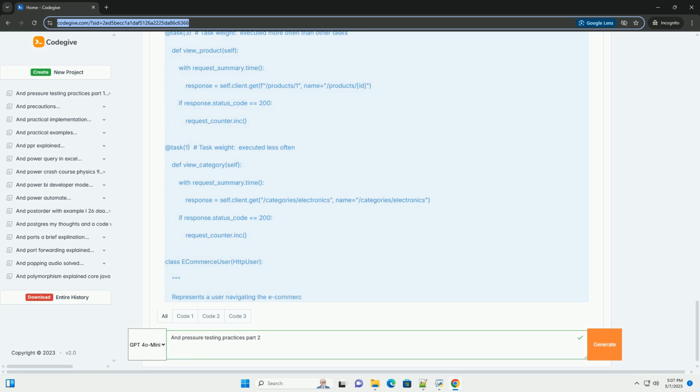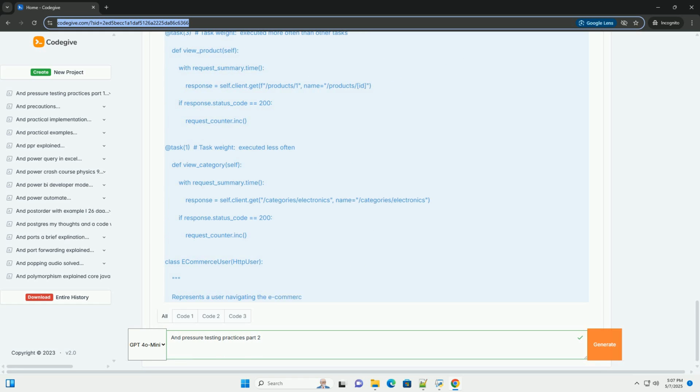Analyzing test results. Identify bottlenecks: look for requests with high response times or high failure rates. These are potential bottlenecks in your application. Correlate metrics: correlate performance metrics with system-level metrics, CPU, memory, network I/O, to understand the root cause of performance issues. For example, high CPU usage on your database server could indicate a database query performance problem. Track trends: run load tests regularly and track trends over time to identify performance regressions.